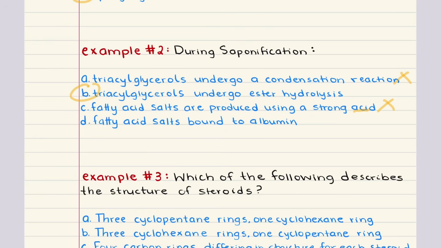Finally, D says fatty acid salts are binding to albumin. Now, this does happen in the bloodstream for transporting free fatty acids, but that's not part of the saponification process. So D is also incorrect. Once again, the answer here is B.